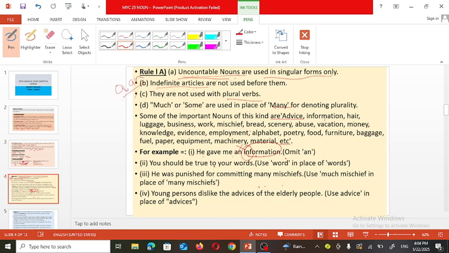Then, you should be true to your word, not words. You must be true to your word, not words.